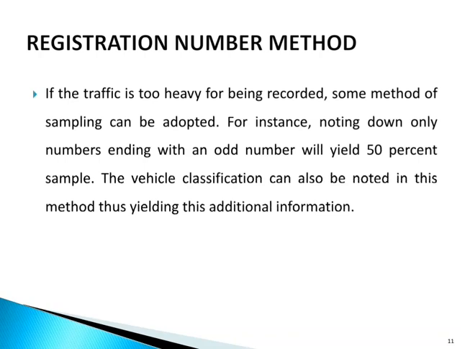If the traffic is too heavy to be recorded, some method of sampling can be adopted. For instance, noting down only numbers ending with an odd digit will yield a 50% sample. The vehicle classification can also be noted in this method, thus yielding additional information along with the odd-even formula, mentioning each class of vehicle like trucks, buses, bicycles, cars, etc.